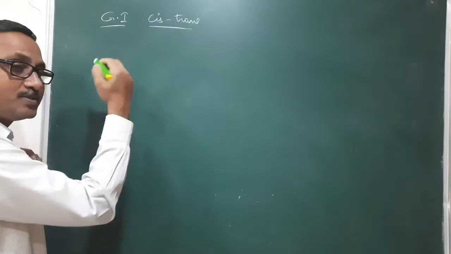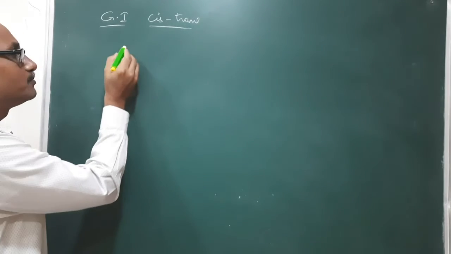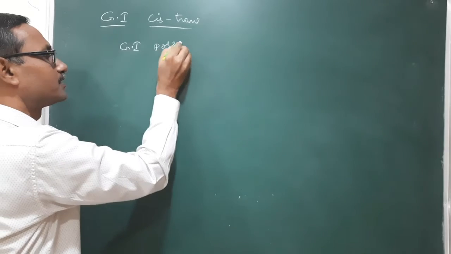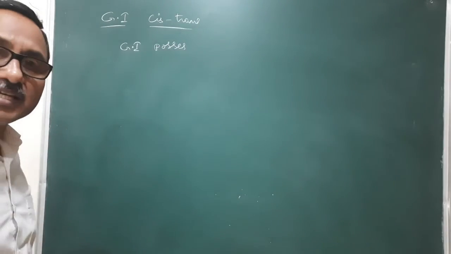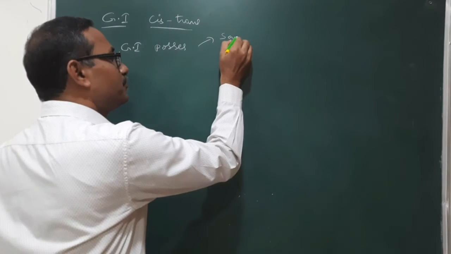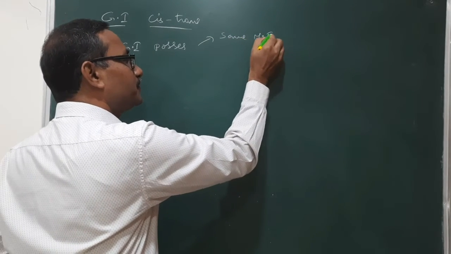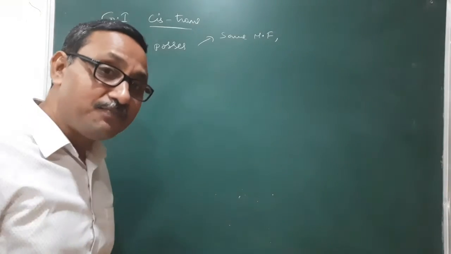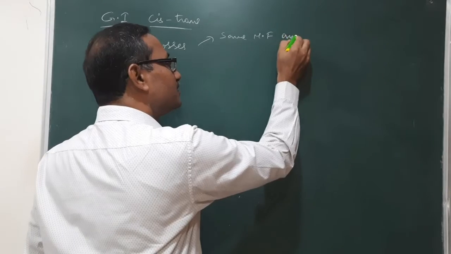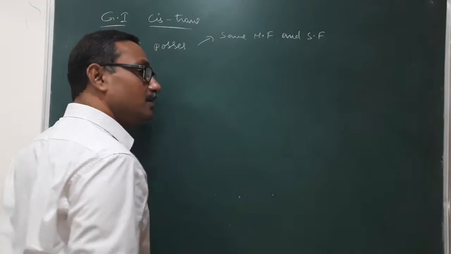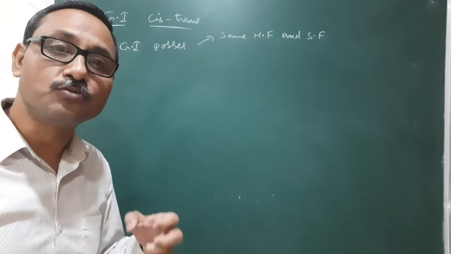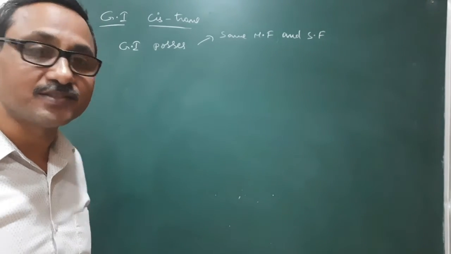So, geometrical isomers possess the same molecular formulae, and the structural formulae are also the same, but they differ in the arrangement of atoms or groups in space.